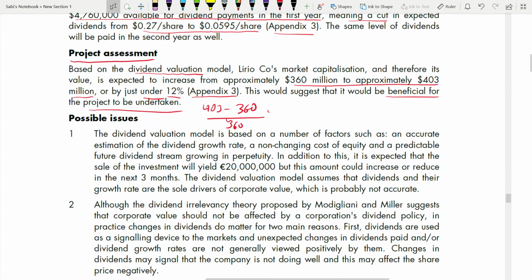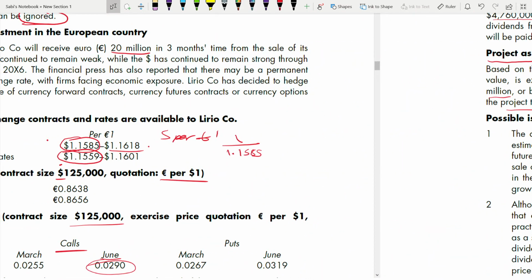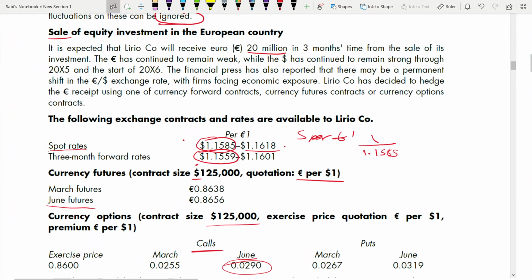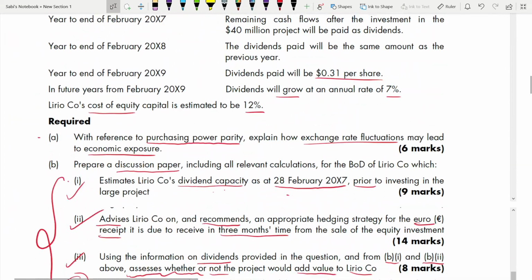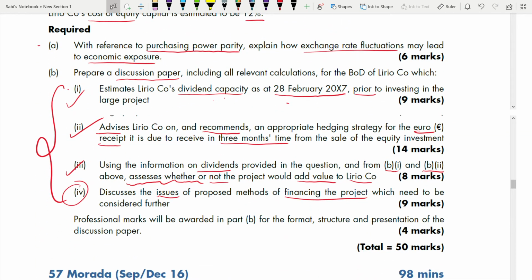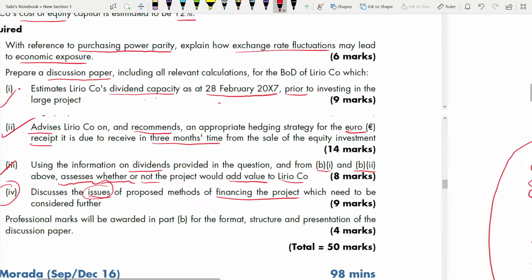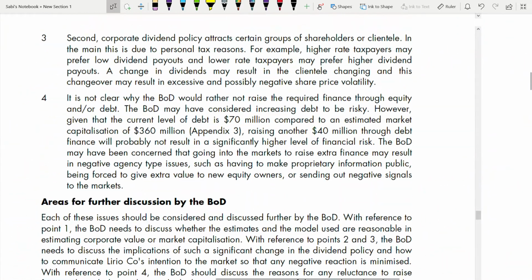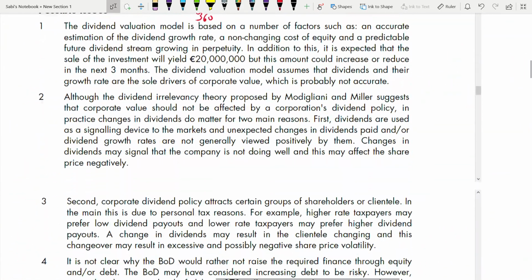Always match your answers, what you're writing in the discussion paper, with your requirements in line. Keep your requirements in line and see, this is done, yes, done. This is done, yes, it is done. This is done. Now you're talking about the issues, the fourth one. So possible issues, if you see 1 2 3 4.